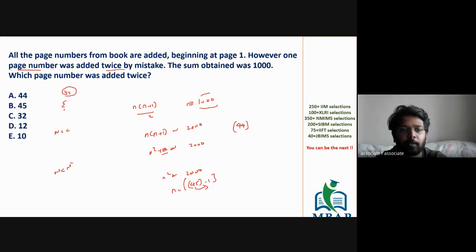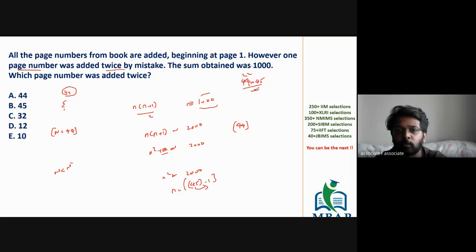Now take the value of n to be 44. If the value of n is 44, what is the sum of all the page numbers? It's going to be 44 into 45 divided by 2. What is the value of 44 into 45 divided by 2?